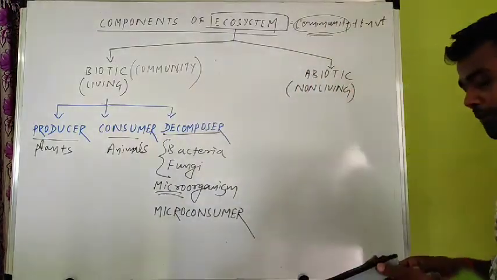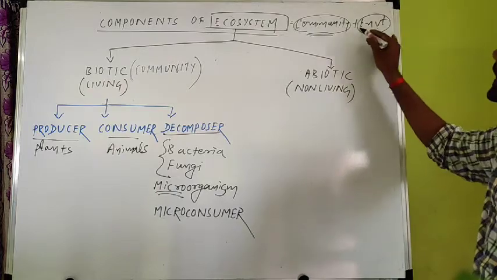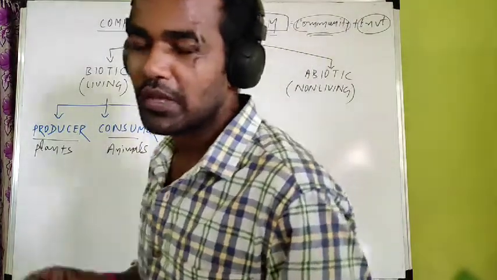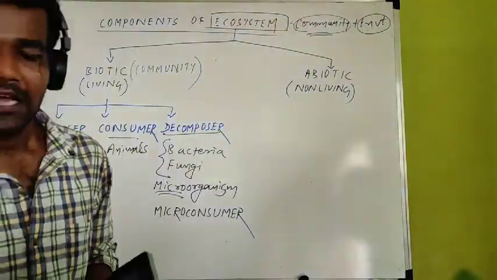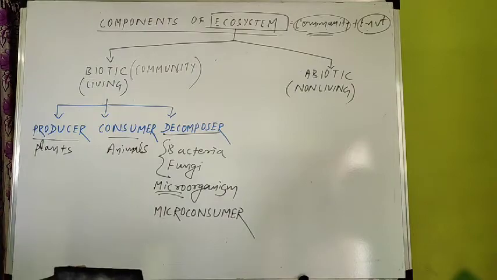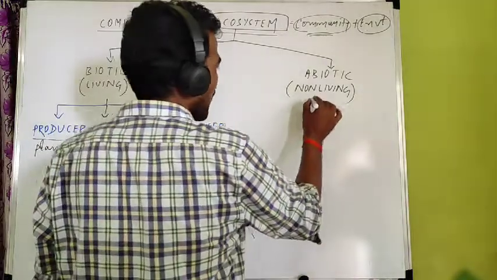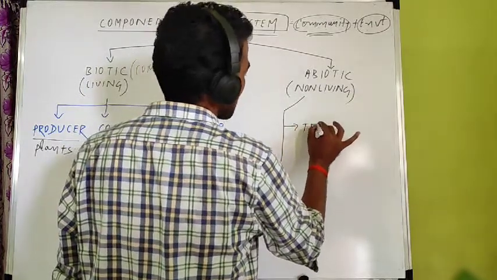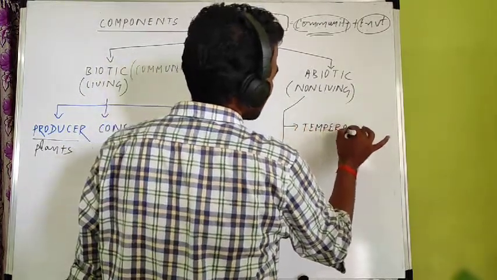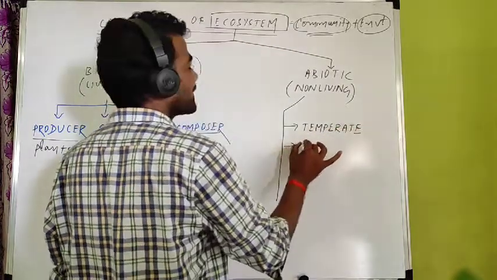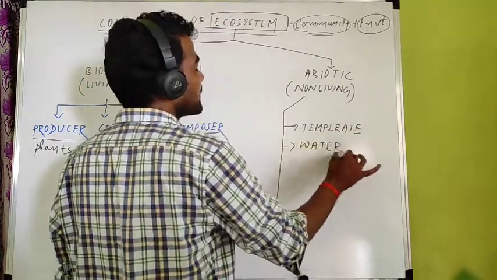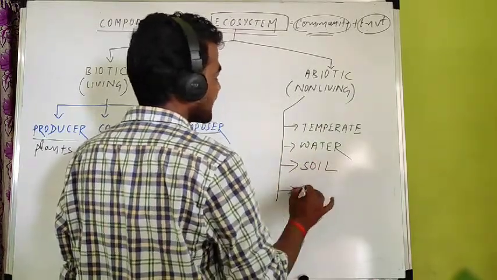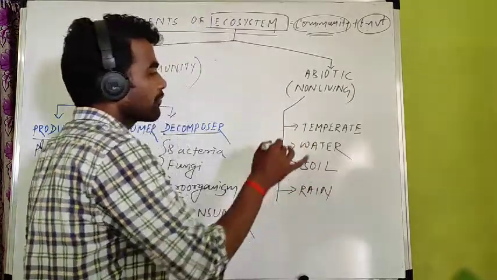But what are the abiotic components? Here the other term we have written is environment. Environment means our surrounding. We are surrounded by many non-living things. And what are these non-living things? Number one is temperature, light, water, soil, precipitation, rain. These are the different non-living things.